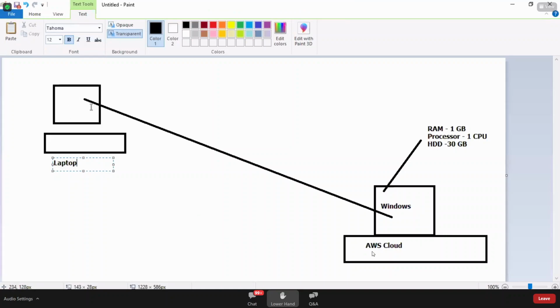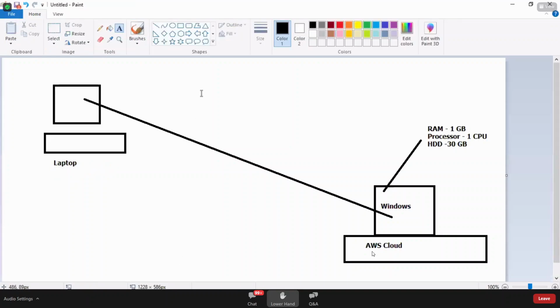When can you successfully connect to the Windows machine which is running somewhere in the AWS data center? Only when